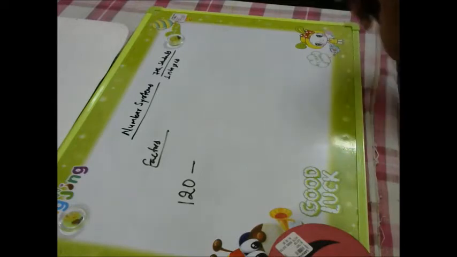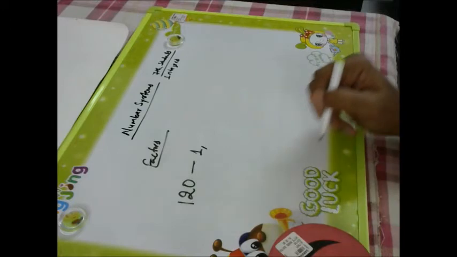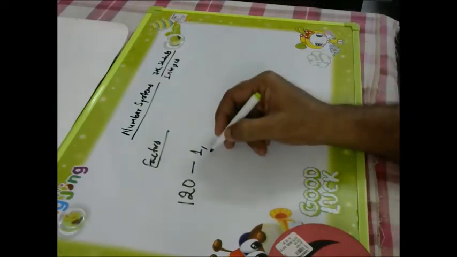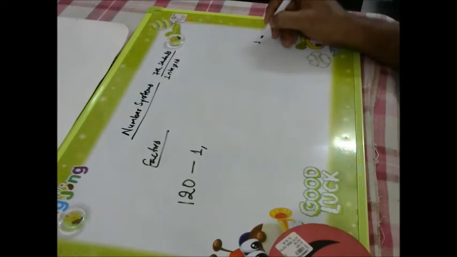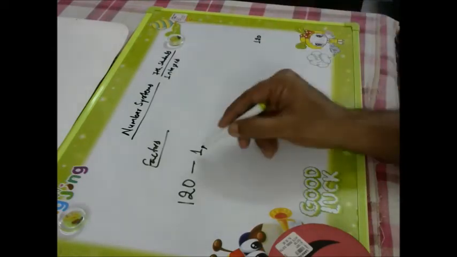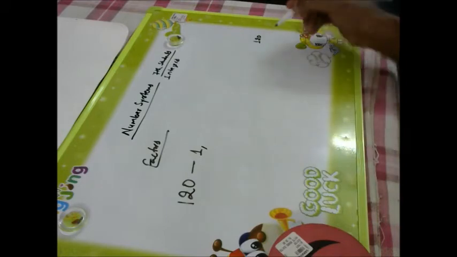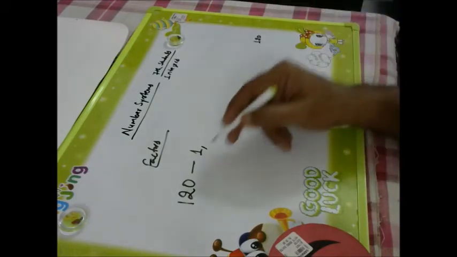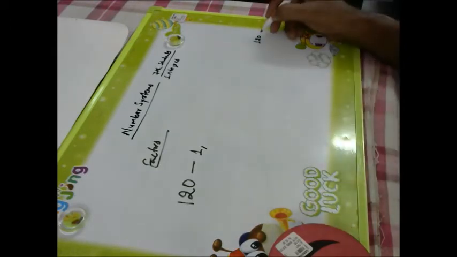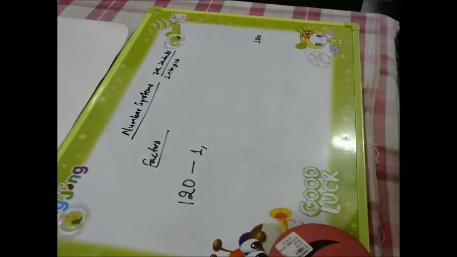The smallest one is 1. If 1 is there, just write at the last 120. Because if you divide this 120 by 1, you get quotient 120. So 120 is the self, 1 and self. So this will always be the highest factor.